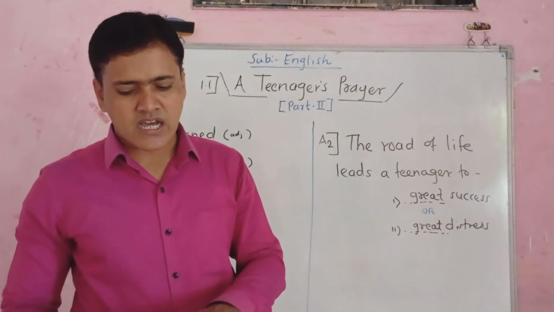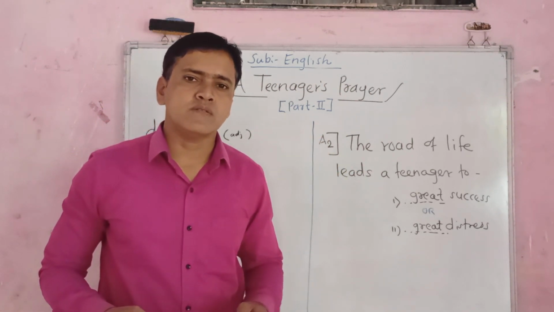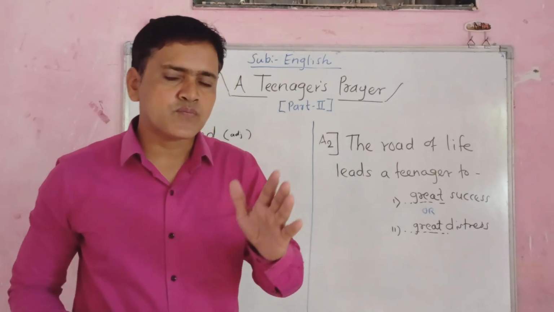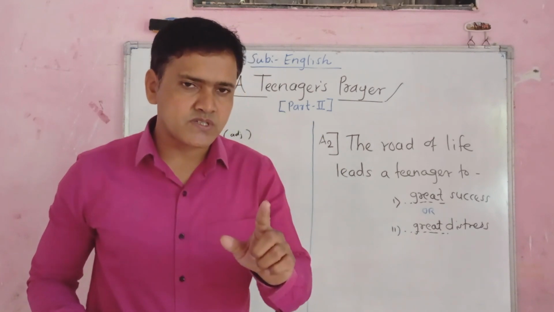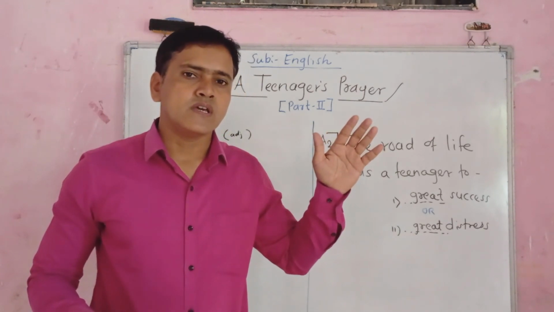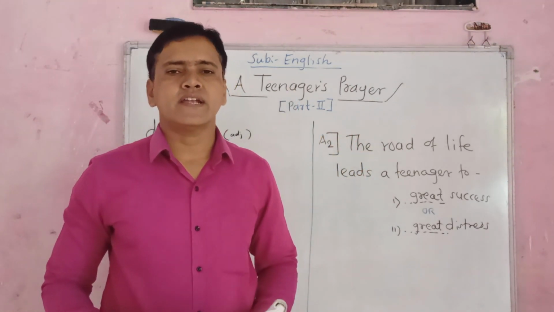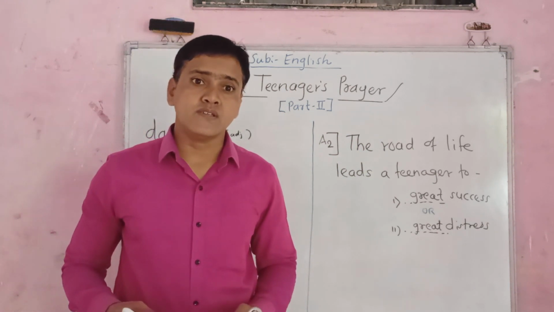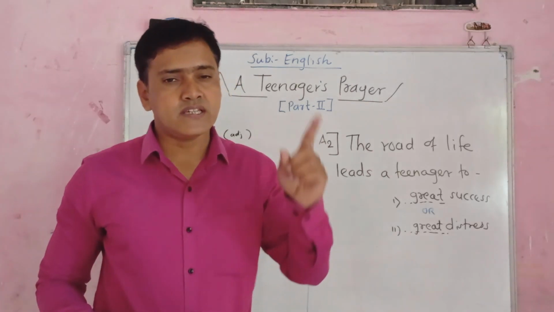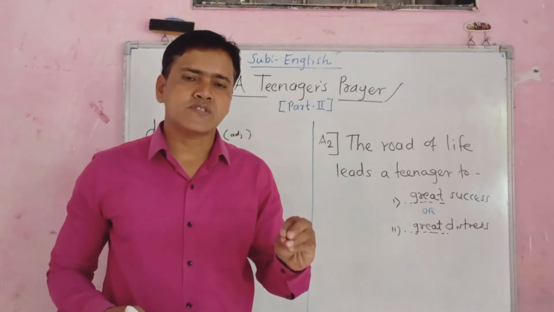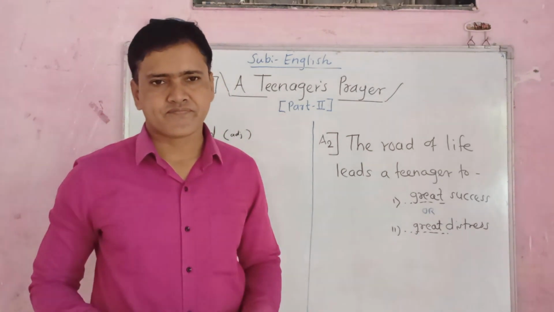Or travel down the darkened road. Suppose he makes a mistake in selecting the proper road. He makes mistakes in taking the proper decision. What will happen? He will go the wrong way, and that leads to great distress. It means if his decision is wrong, then he has to face worries, tension, sorrow. That's the problem for him.